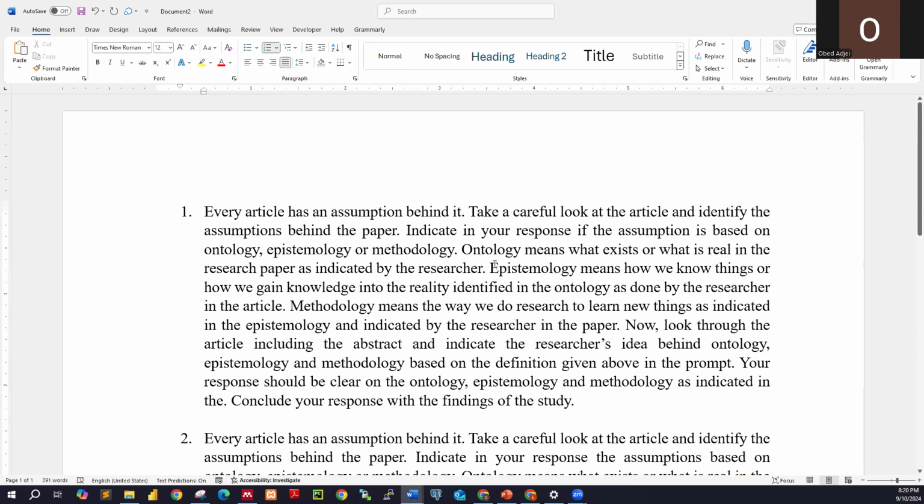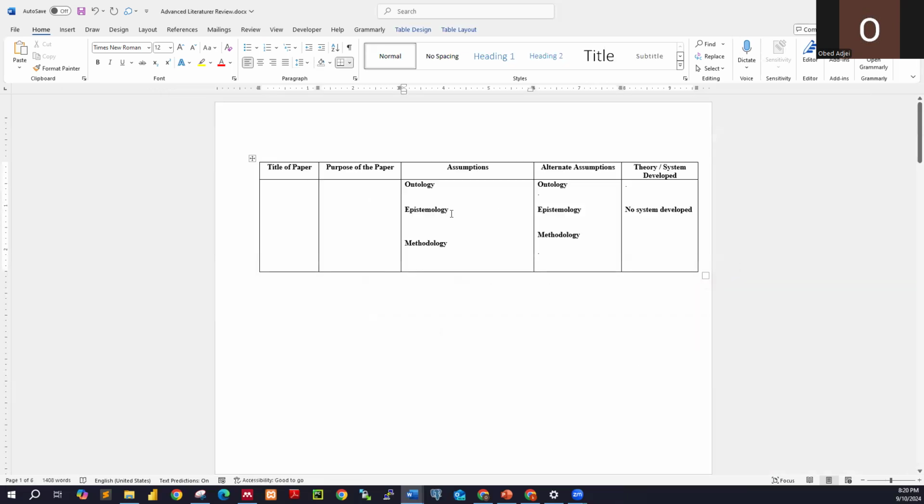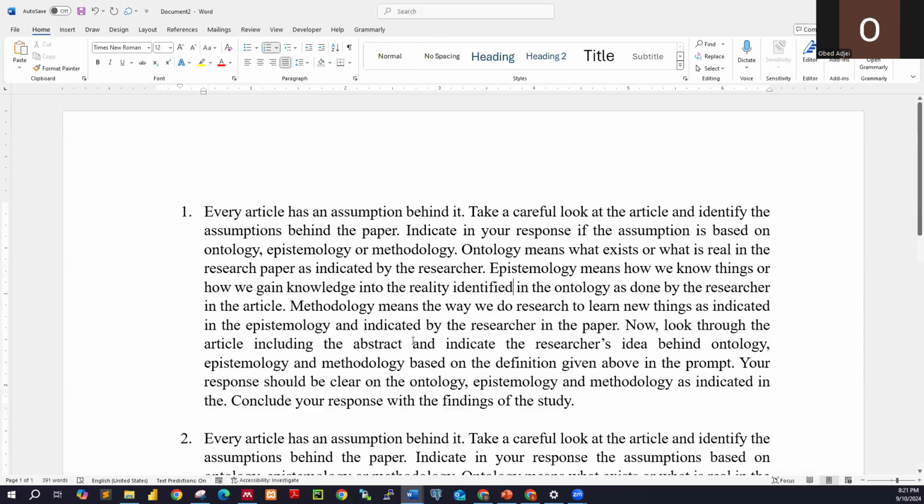So you have an article from which you want to extract the ontological aspects of the researcher, the epistemology aspect of the researcher, the assumption, the methodology that the researcher used. Just take a careful look at this engineered prompt.